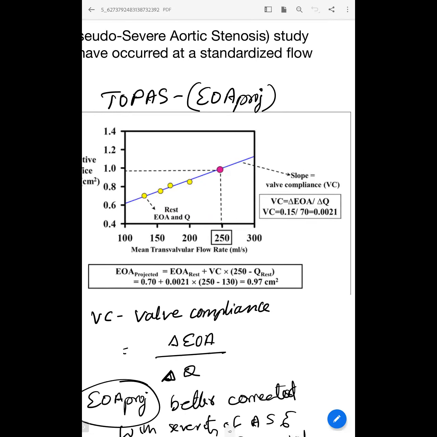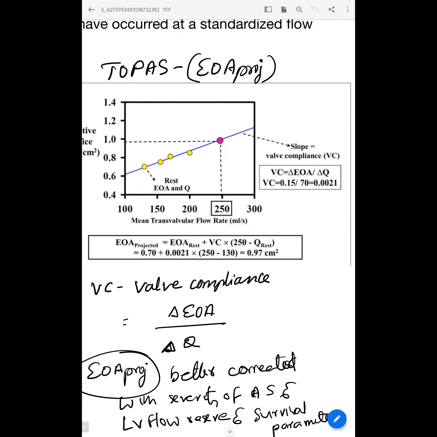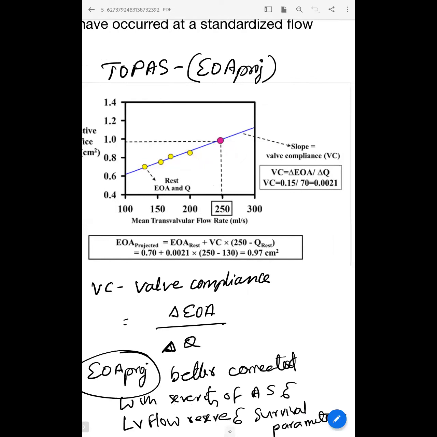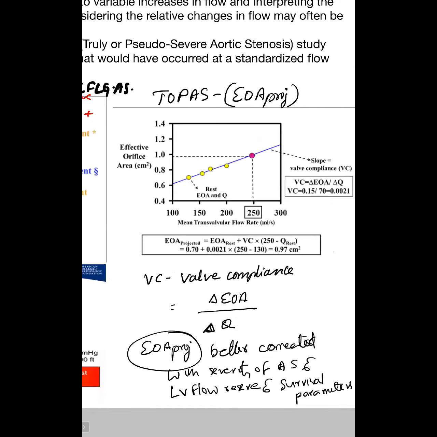So you can calculate the valve compliance as the change in valve area divided by the change in flow. Sorry, 0.15 is the change in the valve area divided by the change in flow. It comes to 0.0021. Then this is called valve compliance, the same as the slope. Then you are estimating at a 250 flow rate, and you should also see the resting flow rate of that patient. For example, if the resting flow rate of the patient is 130, then 250 minus 130. This is how you calculate the projected EOA.